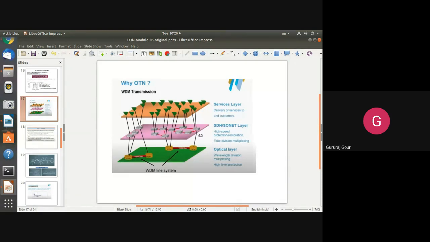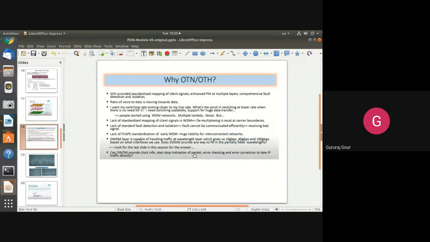So this is the issue with SDH. Therefore, we went for the WDM technology, where it supports the transmission of multiple wavelengths. But it has poor fault detection and isolation facility. And moreover, the standardization of FCAPS is not possible in the case of WDM.